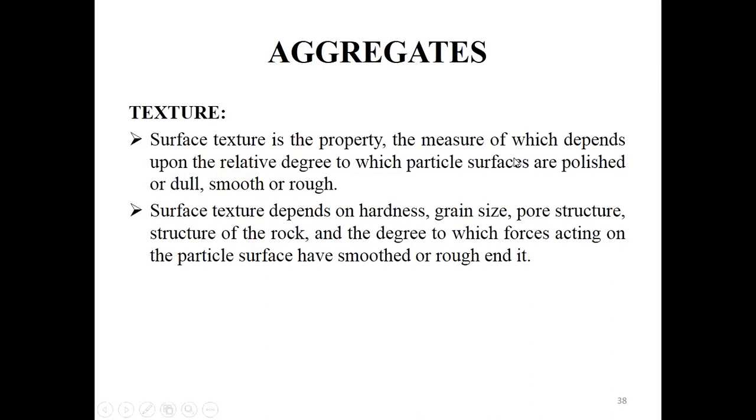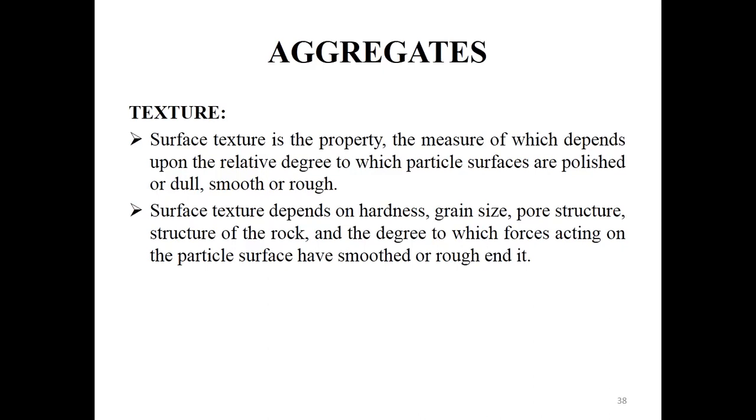Next, there will be one question. Which one is better, a rounded aggregate or an angular aggregate? First of all, angular aggregate exhibits a very good interlocking effect in concrete, so it makes the concrete suitable and preferable for roads and pavement. On the other side, the total surface area of the rough angular aggregate is more when compared to the smooth rounded aggregate.